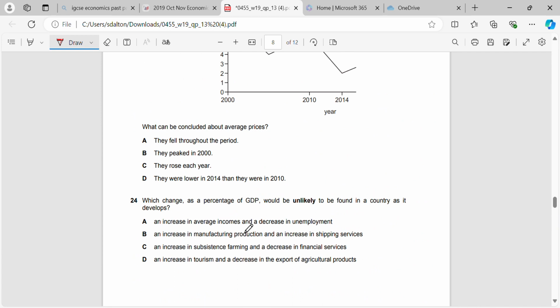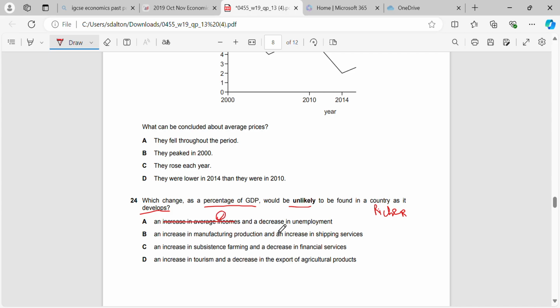24. Which change as a percentage of GDP would be unlikely to be found in a country as it develops? So we discussed this in QP12. That means that as the country starts to get richer, which change as a percentage of GDP is unlikely to happen? So, increase in average incomes, yes, that is likely to happen.